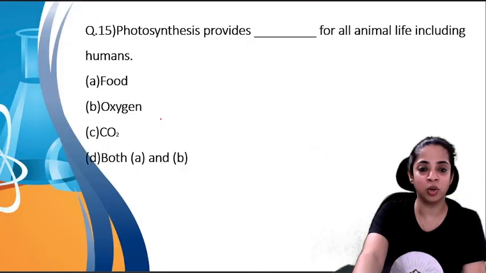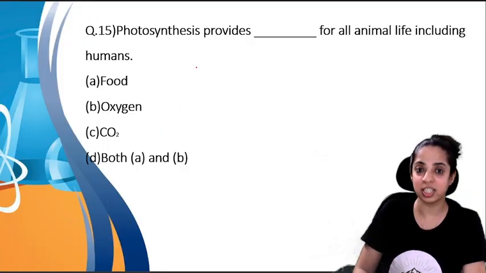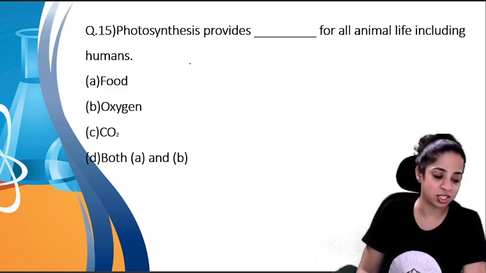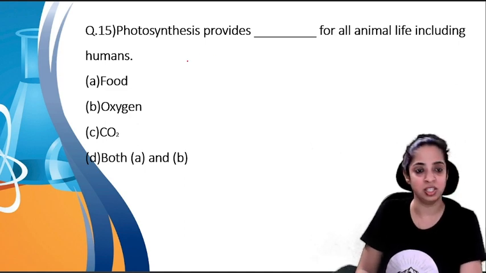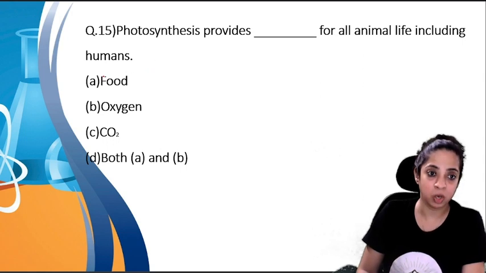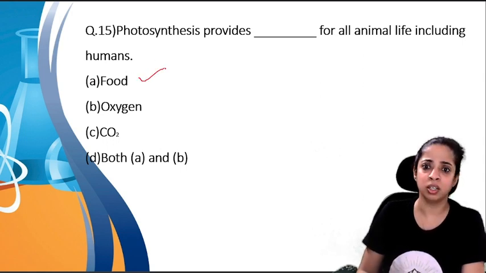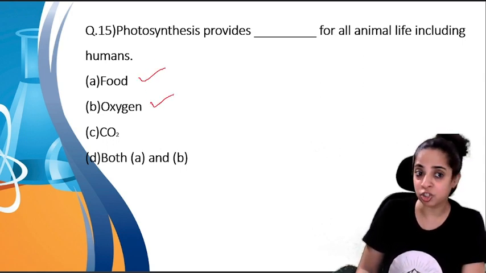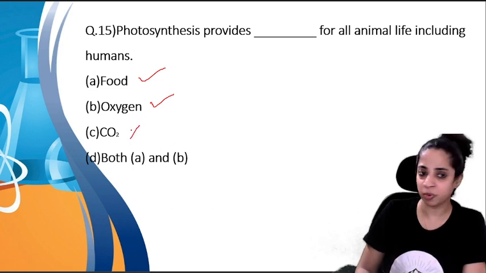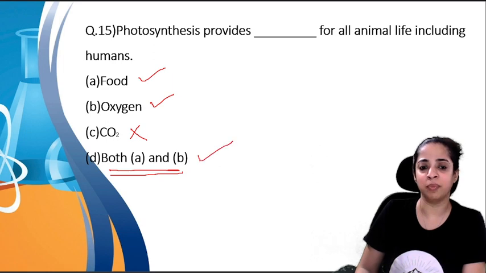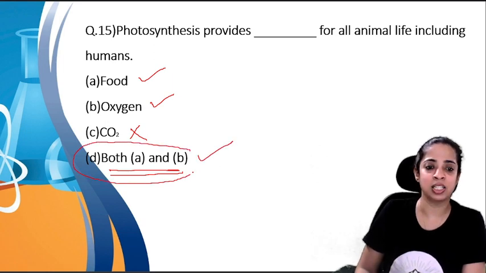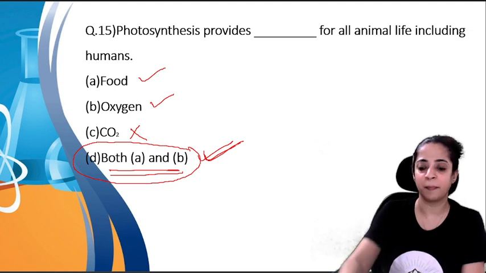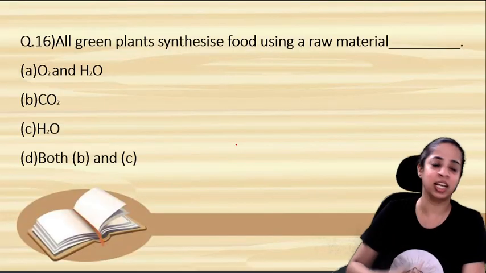Now complete the following statement. Photosynthesis provides dash for all living life including humans. This is a very easy question, but still children make mistakes here, because when they read food they take it. Okay, it provides food, but it provides oxygen as well, correct? It doesn't provide carbon dioxide. So your option D, that is both A and B, is correct. So the final answer for this is both A and B. Is it clear to you, children? Okay, let's go ahead with the next question.